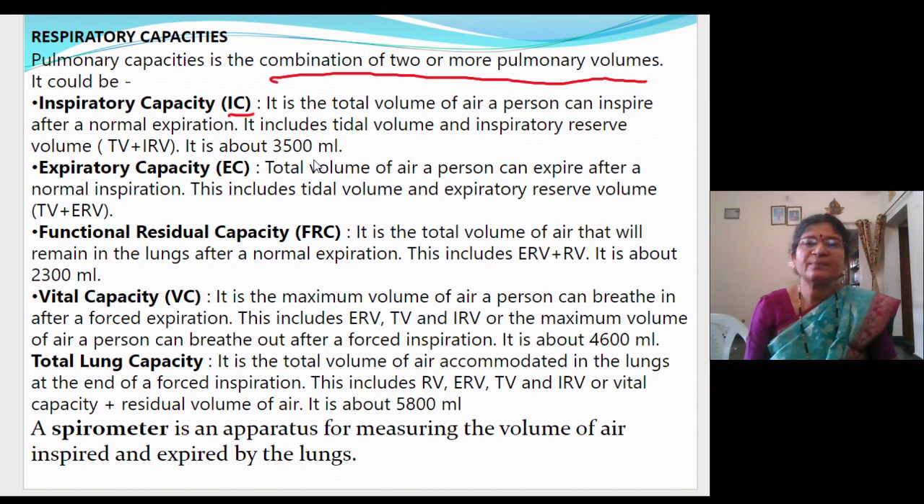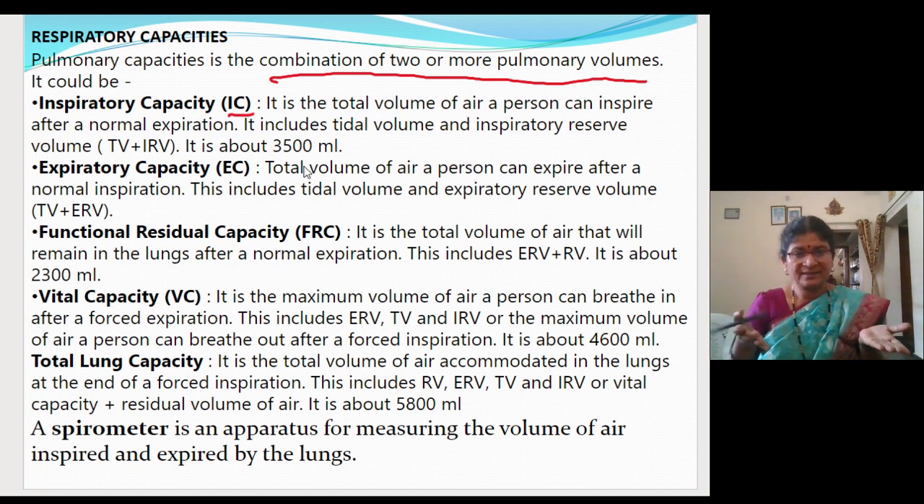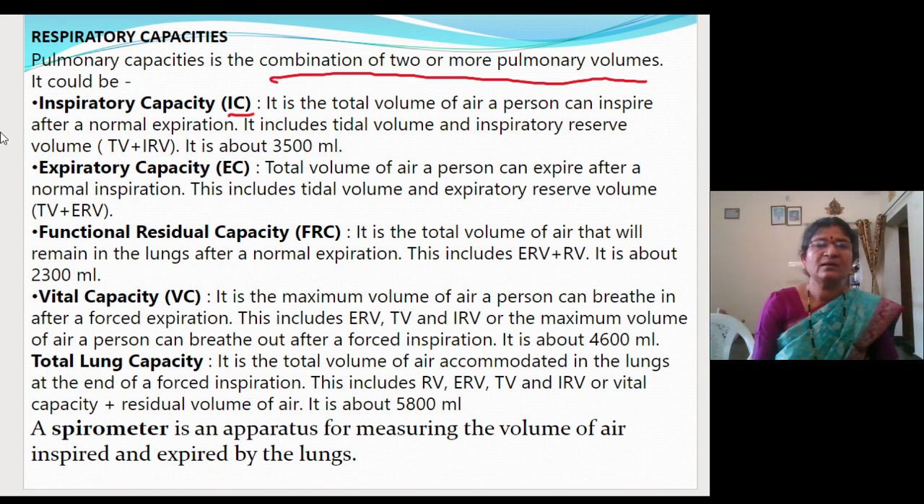What is inspiratory capacity? It is the total volume a person can inspire after normal expiration. When you normally expire air, how much air you can then take in is called the inspiratory capacity. So inspiratory capacity includes the normal air volume and the extra air which you take forcefully. So IC is equal to TV plus IRV, that is, tidal volume plus inspiratory reserve volume.